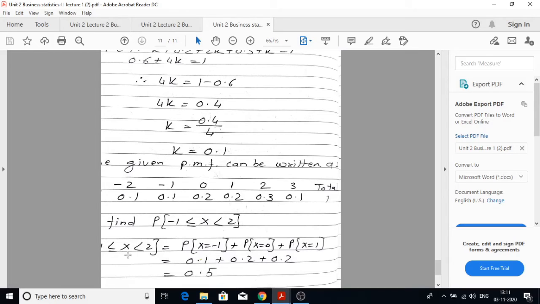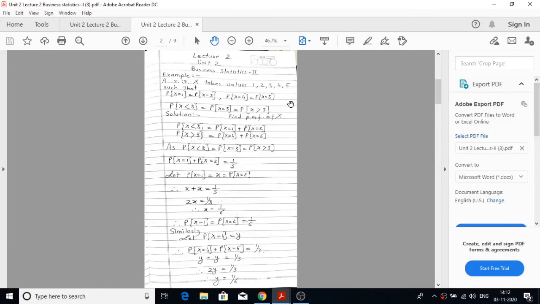Minus 1 less than or equal to x less than 2 can be written as probability x is equal to minus 1 plus probability x is equal to 0 plus probability x is equal to 1. So add the values, we can get the answer as 0.1 plus 0.2 plus 0.2. So the total is 0.5.